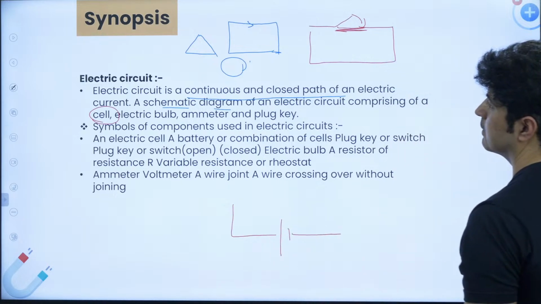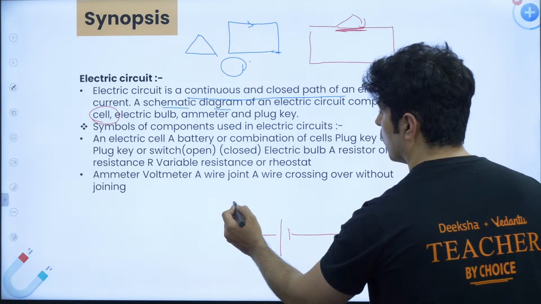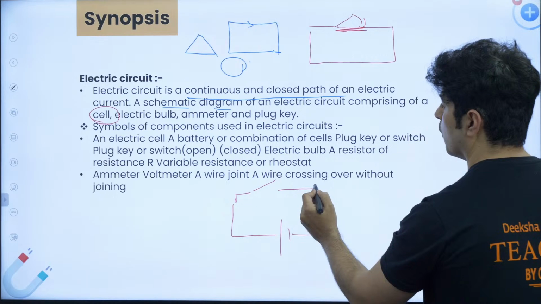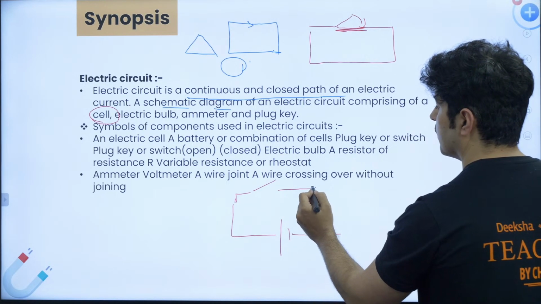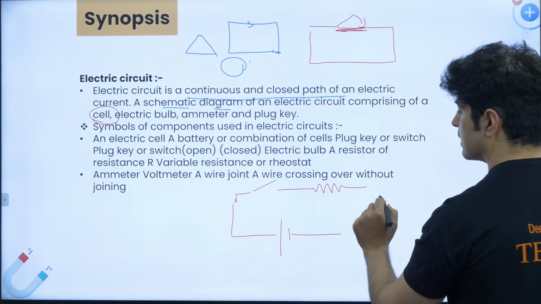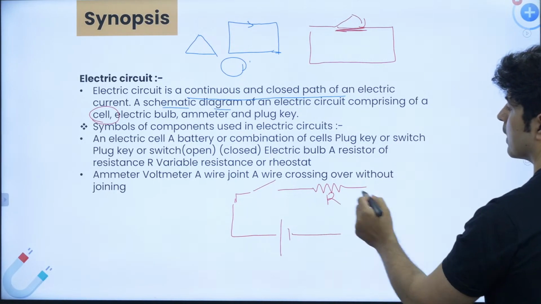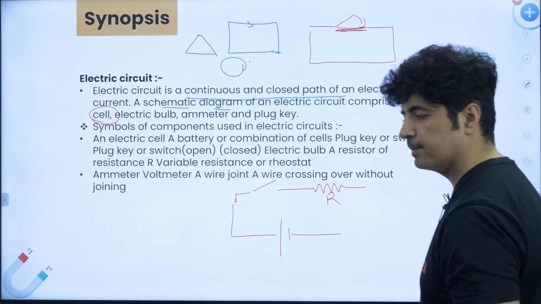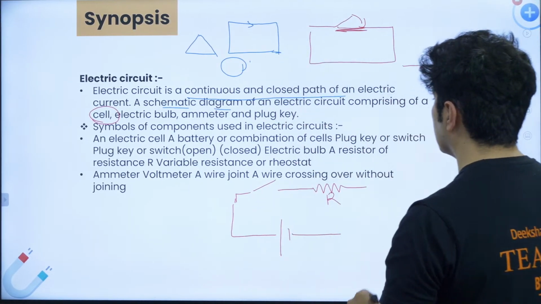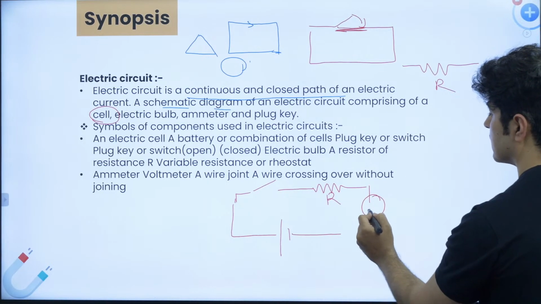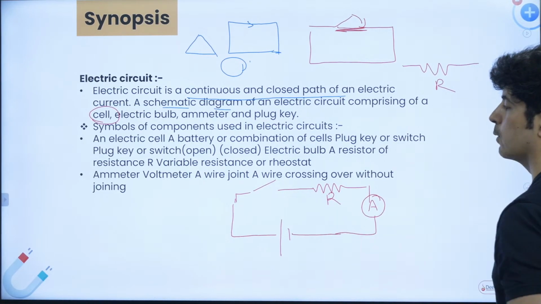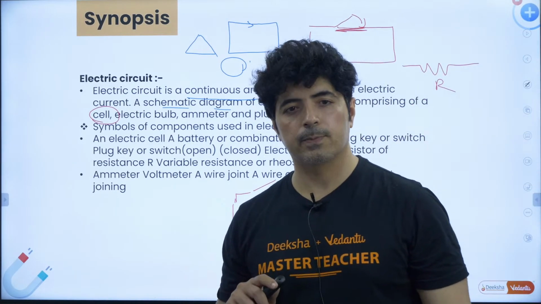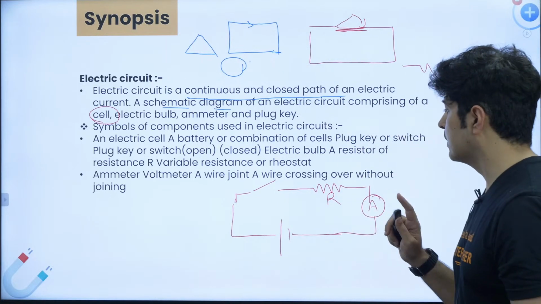There is one cell. Then we have one plug, we call it a key. Then we have one bulb, or in fact I can write a resistance, I can put any resistance over here. This also shows there is a bulb or resistance, it is the same thing. And after that there is one ammeter, this is its symbol, and then we close the circuit. This is not an important part. Ammeter is just to measure how much current is passing through. That's it.